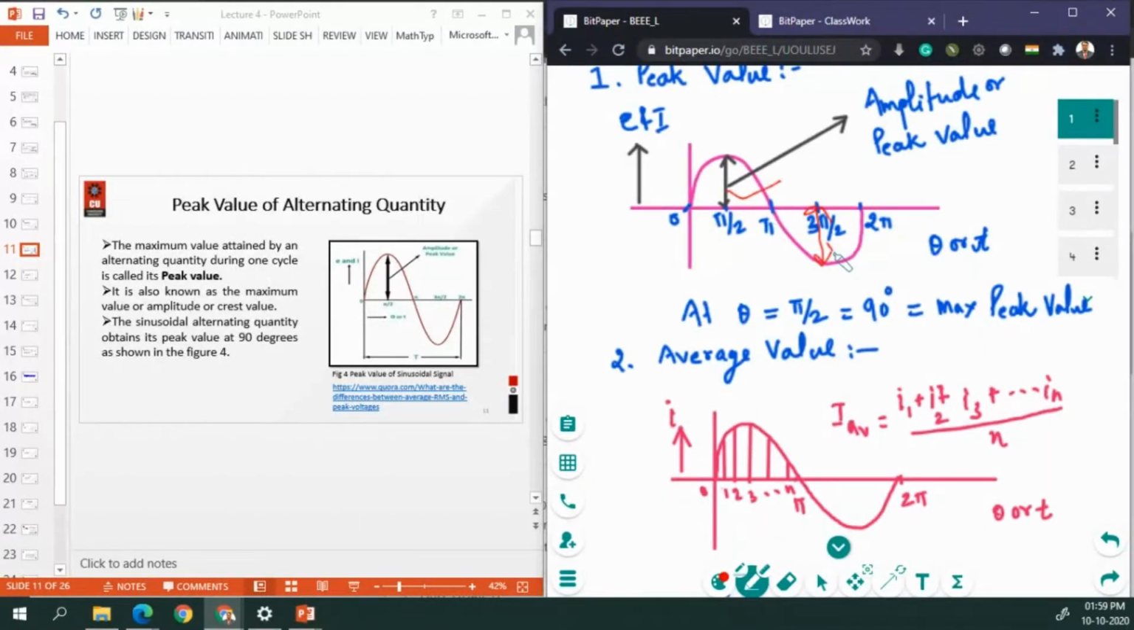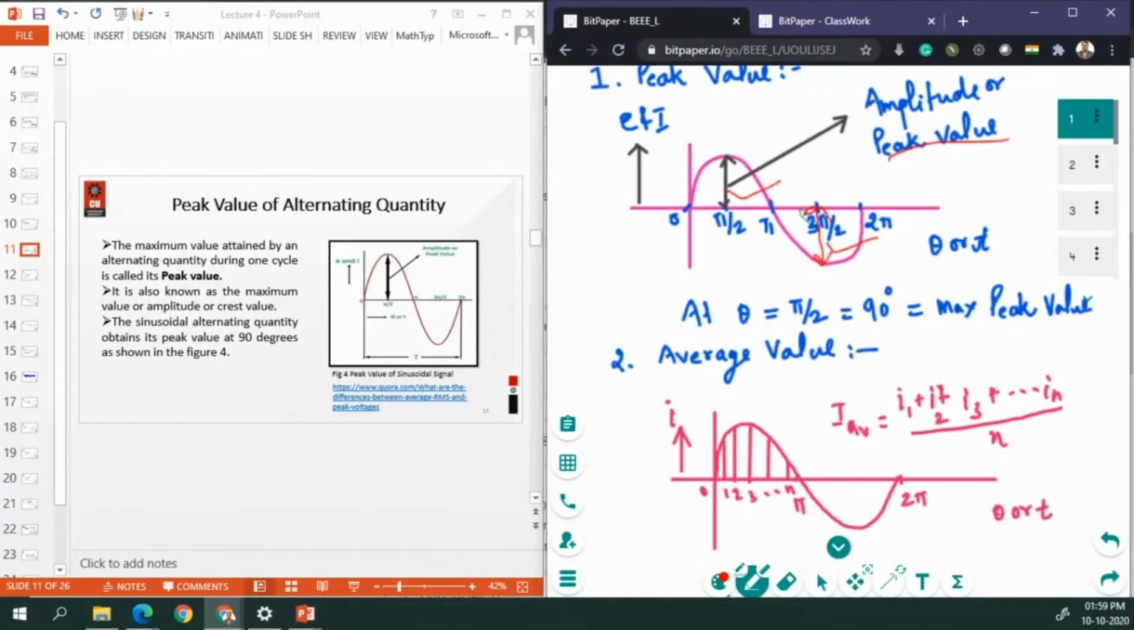And in the negative position, there is negative EMF and negative current having the maximum value. So this peak value is represented as the maximum value. The maximum value attained by the alternating current during one cycle is called the peak value.